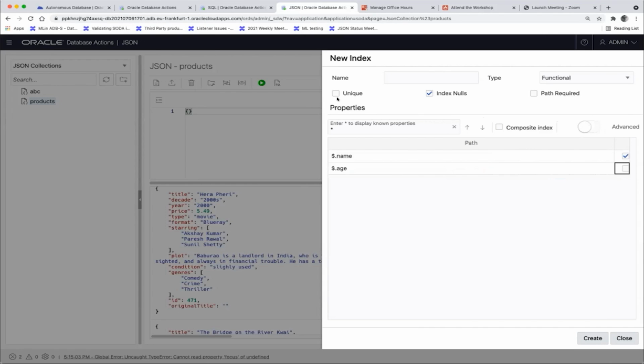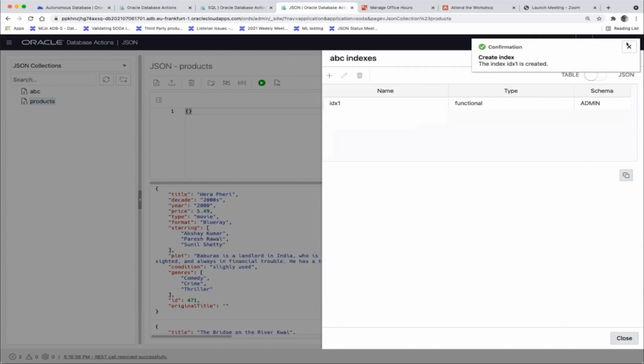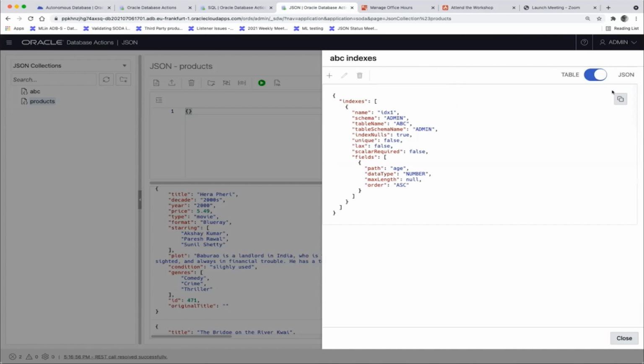Then you can also say you wanted a unique index, etc. You give it a name. Probably putting a unique index on the age is not a smart idea, so we would create it. And then we see the index got created. Here, this is actually a functional index. Here I see the actual representation of this index as JSON.